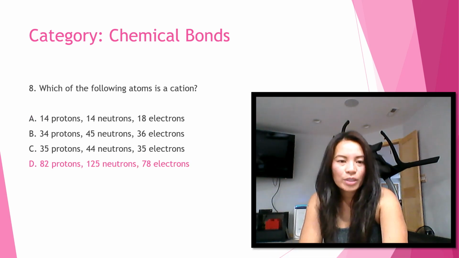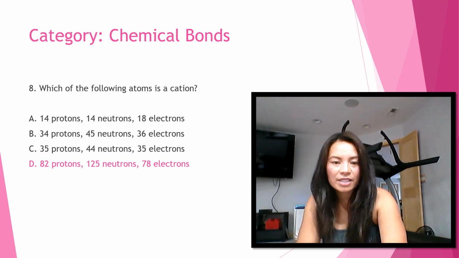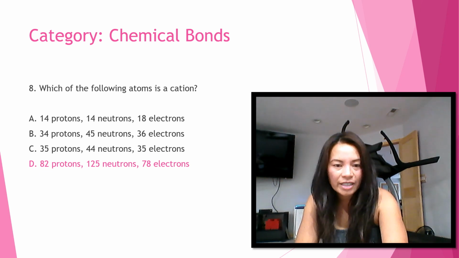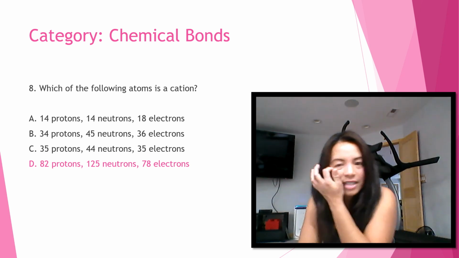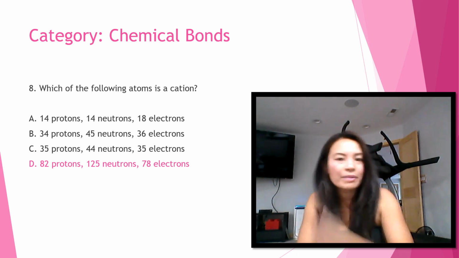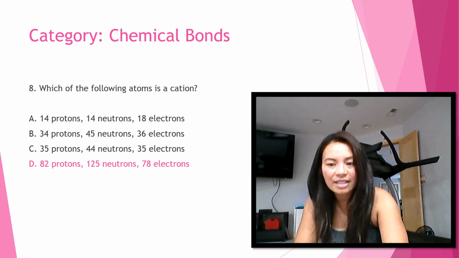Okay, number 8. Which of the following atoms is a cation? So the answer is letter D, 82 protons, 125 neutrons, and 78 electrons. Because it has more protons than electrons, this atom has a positive charge and can be identified as a cation.